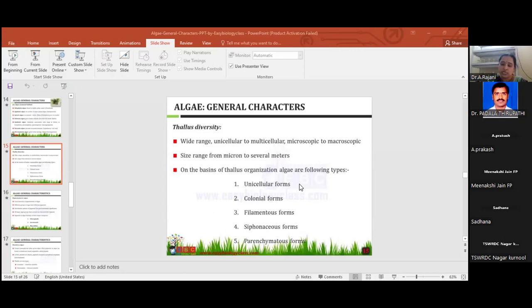Pandorina, 4 cells are there, 2 rows. Gonium colony is the flat colony, 4, 8, 16, 24 like this. Pandorina colony is the spherical, 32 cells are there. Eudorina, spherical in shape, 64 cells are there. With Pleodorina, 132 cells are present.